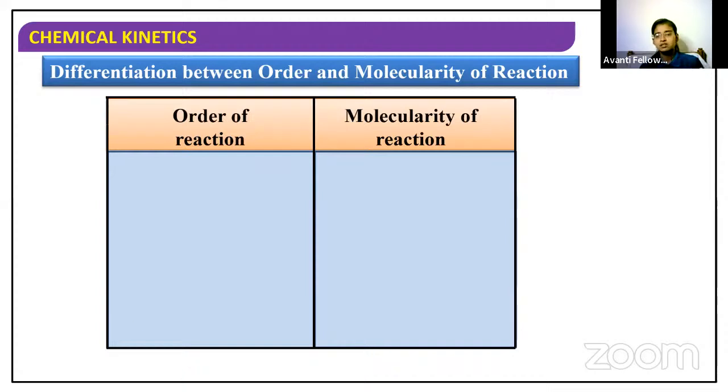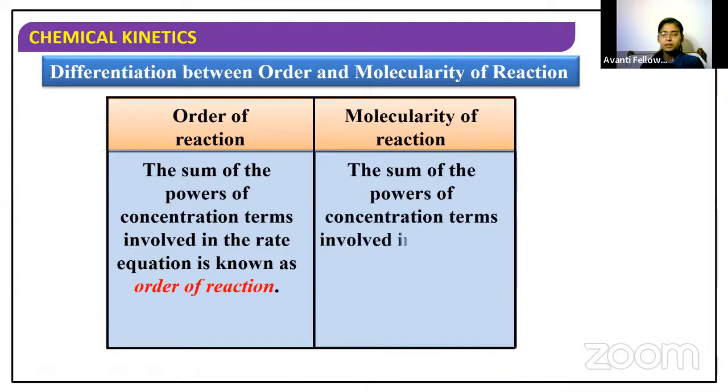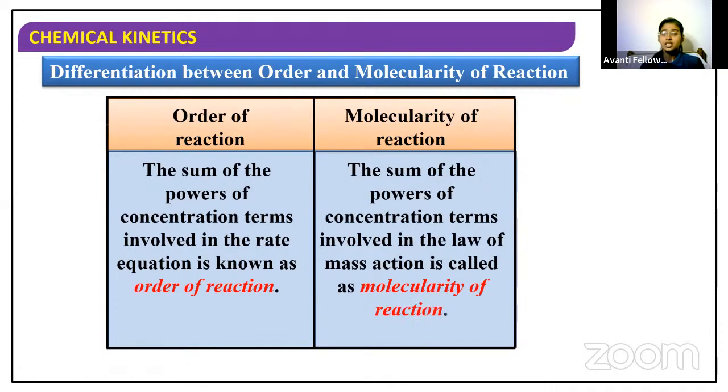First of all, I'm going to give you the definition for both. Order is nothing but the sum of the power of the concentration terms involved in a rate equation. And what is molecularity? The sum of the power of the concentration terms involved in the law of mass action is called molecularity. So here law of mass action and here rate equation. This is the only difference between both. So this is the definition.